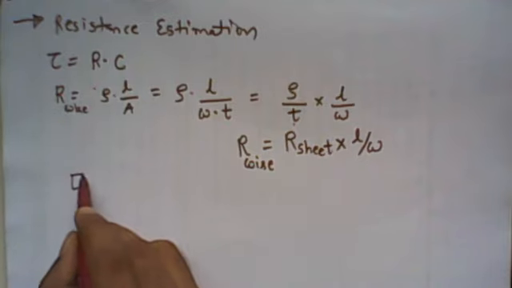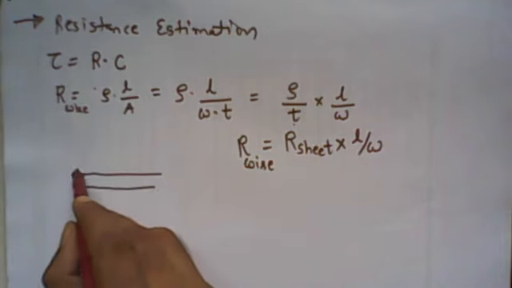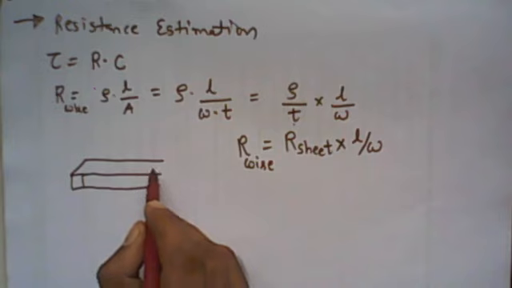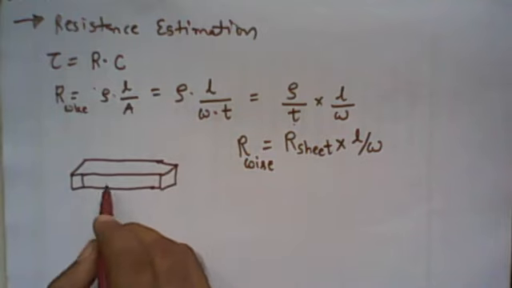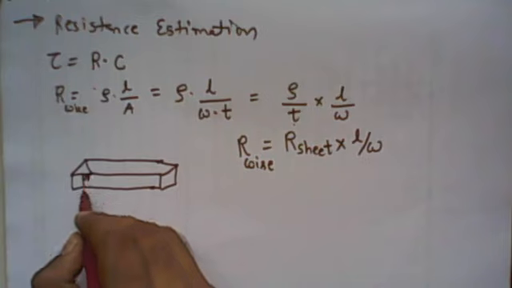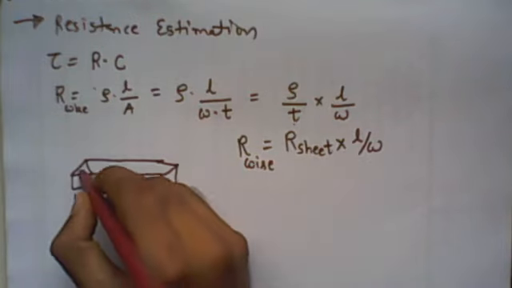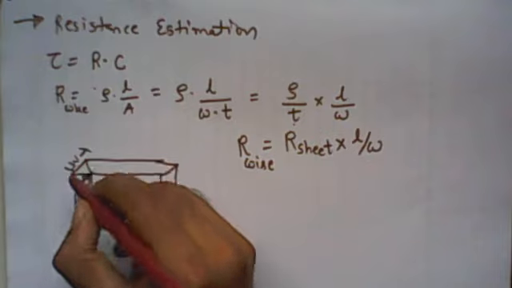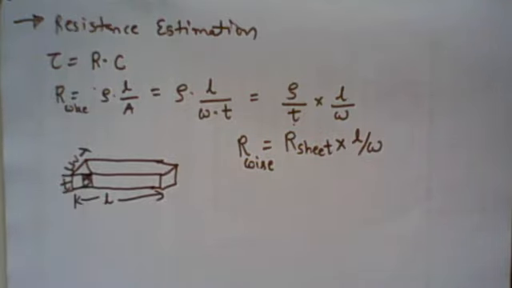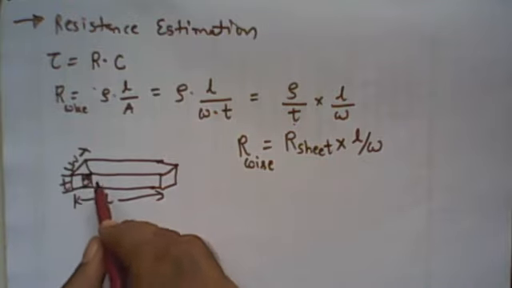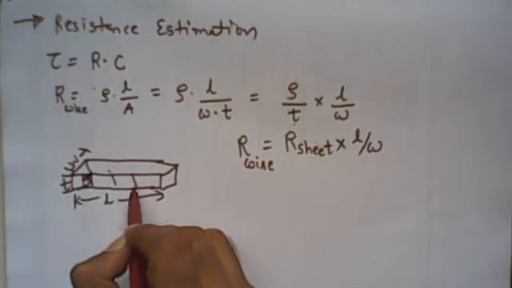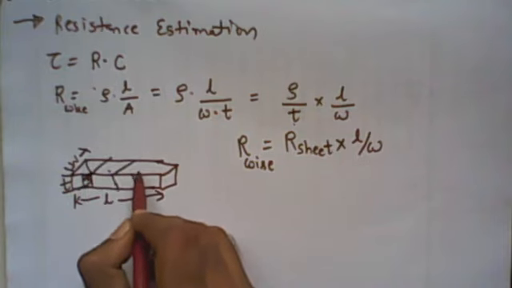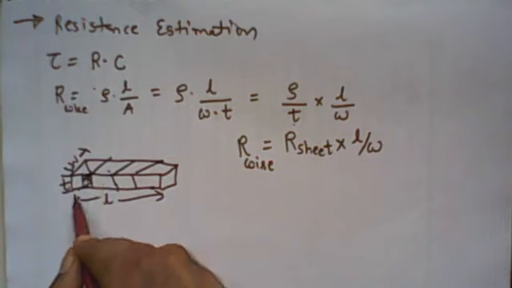Suppose this is a wire. This is the length of the wire, and it has some width W and some thickness T. Now as per the width, we divide this wire into squares, each of W size, so we divide L into W-sized pieces. So this wire has 4 squares.